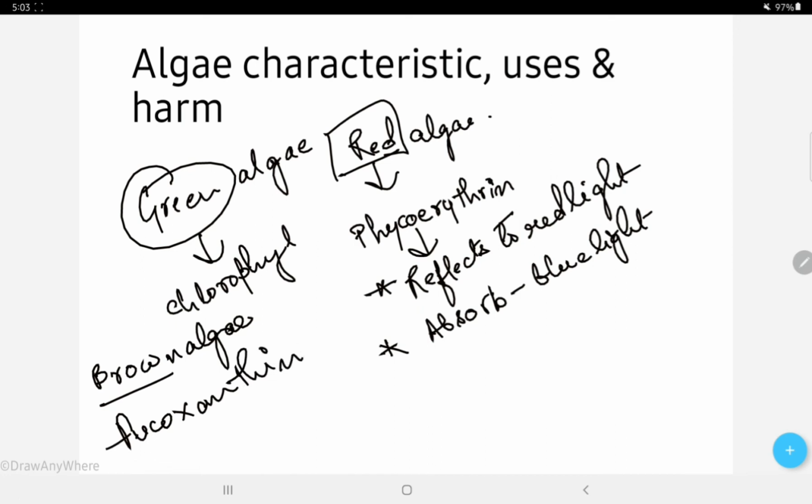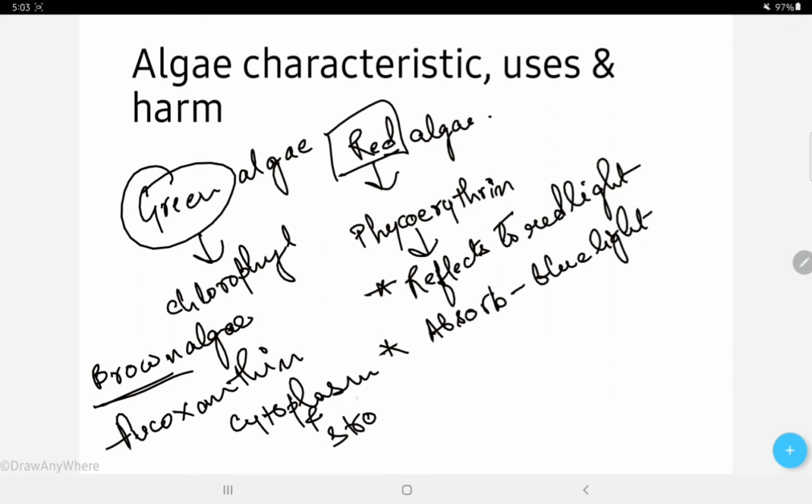Fucoxanthin gives the brown color in brown algae as well as the diatoms, and it is found in the cytoplasm and the stroma of the chloroplast.